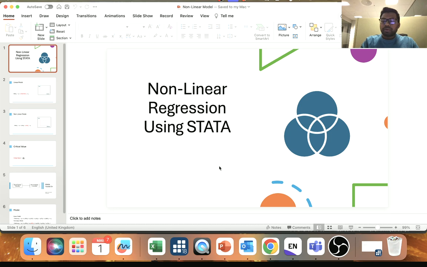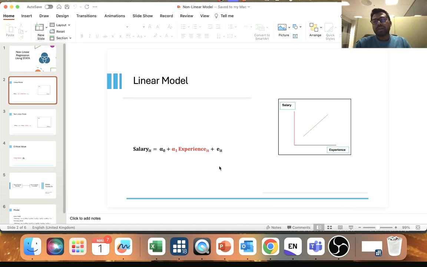So in this video I'll try to explain the non-linear regression analysis by using Stata. So let's move forward. Before we talk about non-linear regression, we need to know what is the difference between the linear regression and the non-linear regression model.